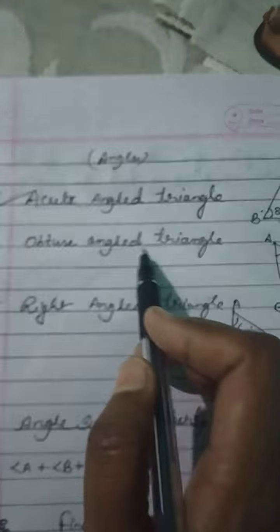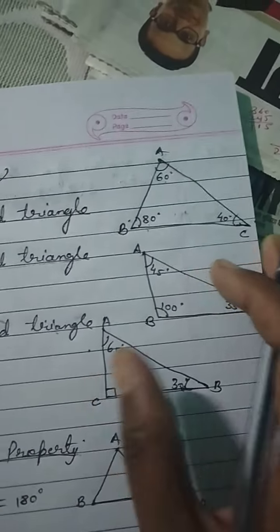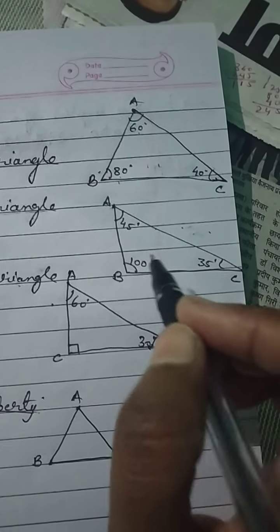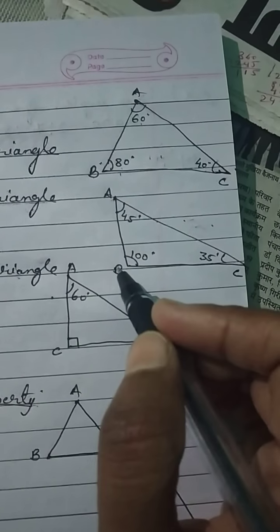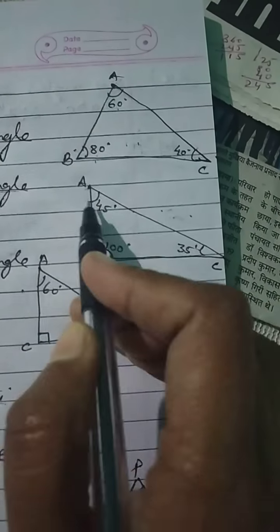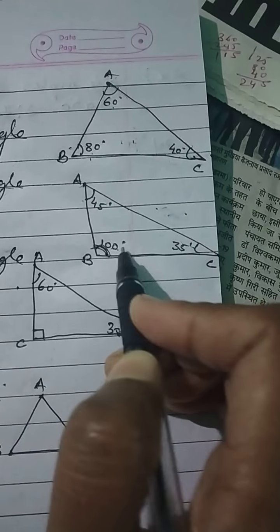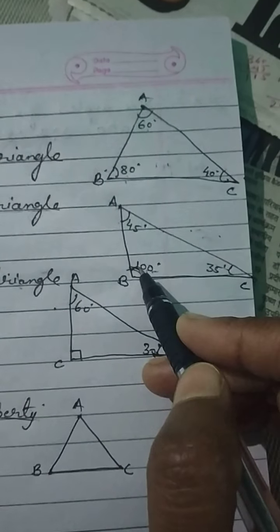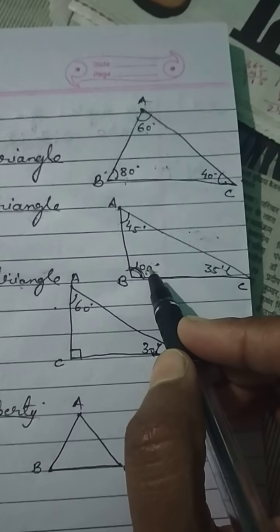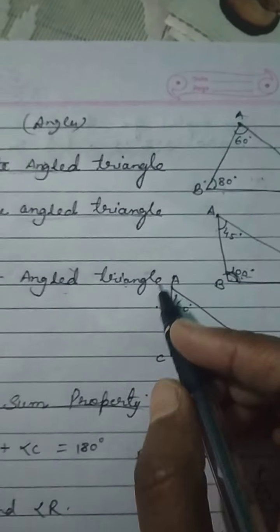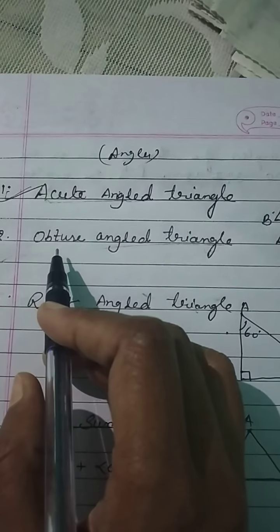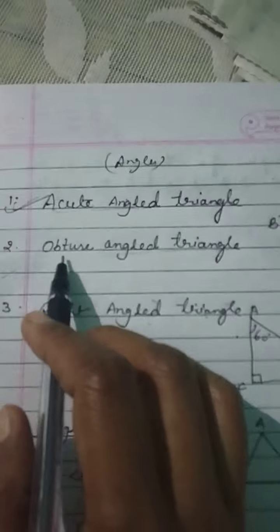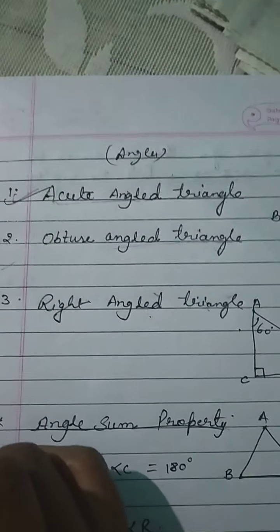Okay. Now obtuse angle triangle. Obtuse angle triangle means the triangle in which any one of the angle is greater than 90 degree, then it is known as obtuse angle triangle. You can see these two are less than 90, but one of the angle is greater than 90, that is 100 degree, or greater than 90 means it can be 100, 110, 120. Okay. So if in a triangle any one of the angle is greater than 90 degree, then it is called obtuse angle triangle. Now what is right angle triangle?